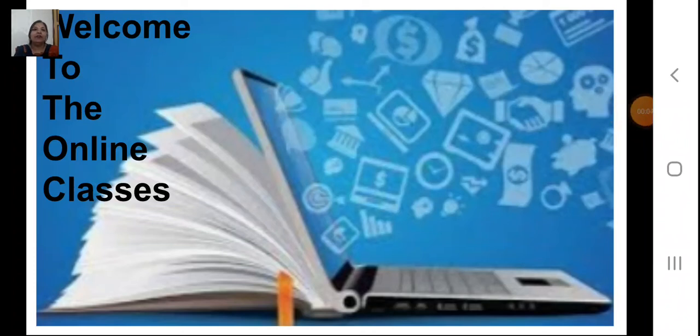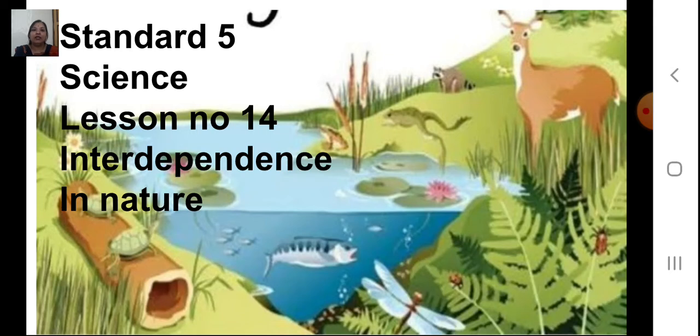Children, we were discussing lesson number 14, Interdependence in Nature. In the previous session, we discussed the plant-plant relationship. We have discussed animal-animal relationships. We have also discussed how plants, animals and the environment stay in unison with each other.